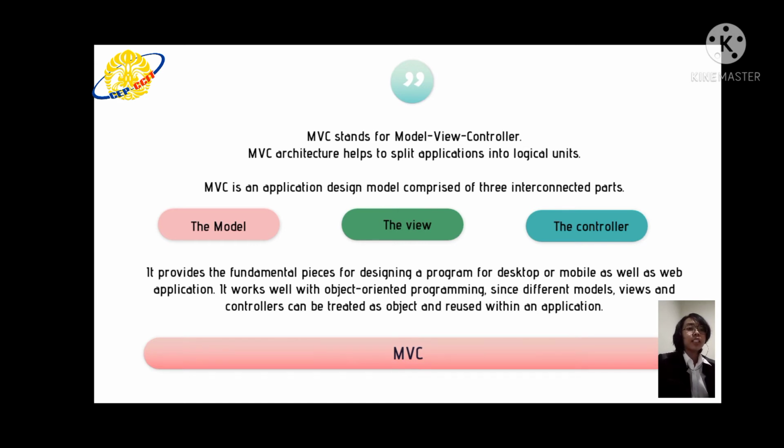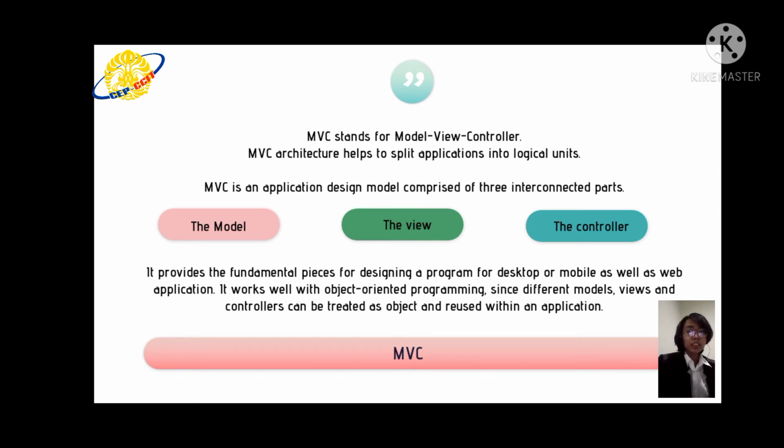In this slide is the definition of MVC. MVC architecture stands for Model View Controller Architecture that helps to split application into logical units, business and interface. MVC is an application design model comprised of three interconnected parts: the model, the view, and the controller.